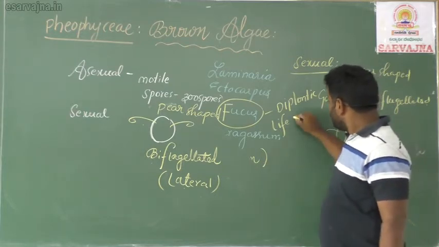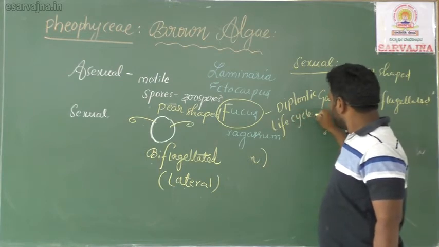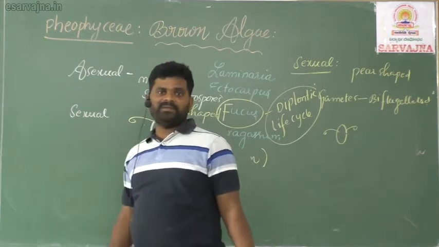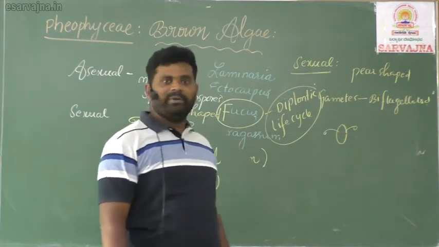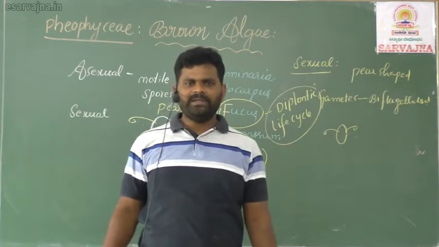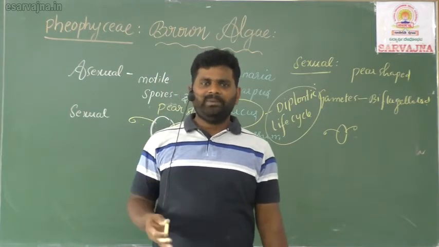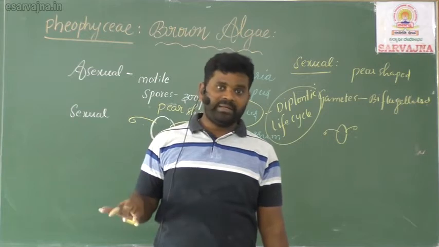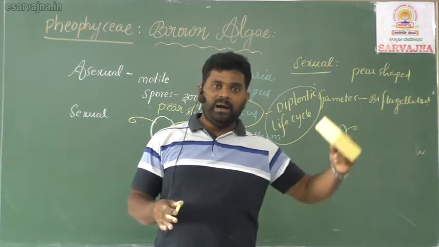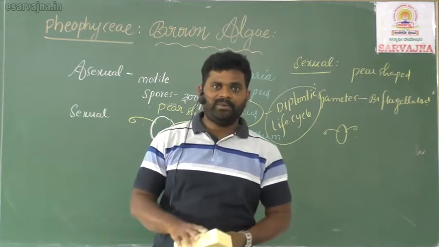The life cycle of algal members is usually haplontic, but Fucus, even though it is an alga, shows a diplontic life cycle. Of course, Ectocarpus and Laminaria show a haplodiplontic life cycle instead of haplontic. These will be clarified in later concepts, right? This is about Phaeophyceae.